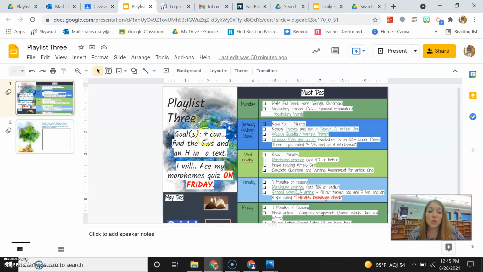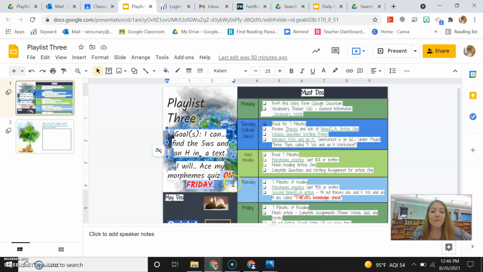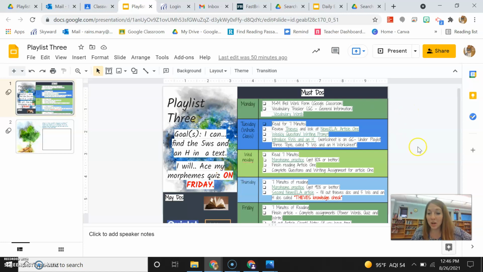First off, your goals are going to be that you can find the 5 W's in an H in a text this week, and then you will also be able to ace your Morphemes quiz on Friday. So there's a clue that you have a Morphemes quiz on Friday, so you know that that will be graded because it's a quiz.